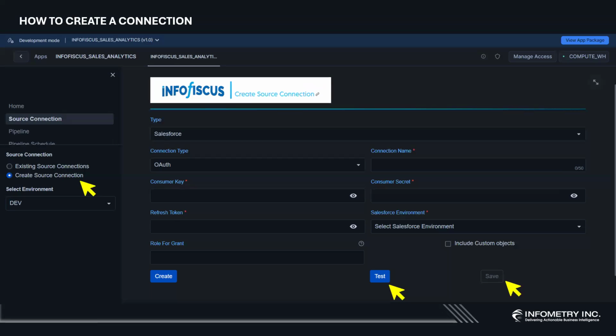So how can we create a connection? With our app on the Snowflake, select the environment from your Snowflake platform, then go to source connection. Click on create source connection, then enter the credentials like connection name, consumer secret, refresh token, etc. After entering the credentials, test the connection. If connection is successful, just save the connection after that. Please note that credentials may change based on the app that you are trying to connect.